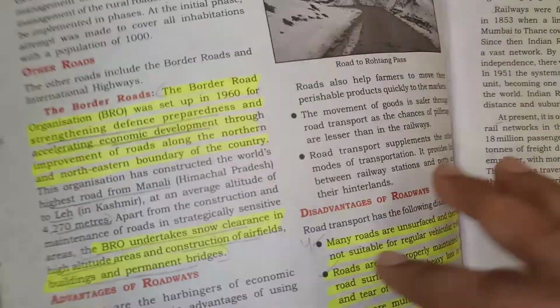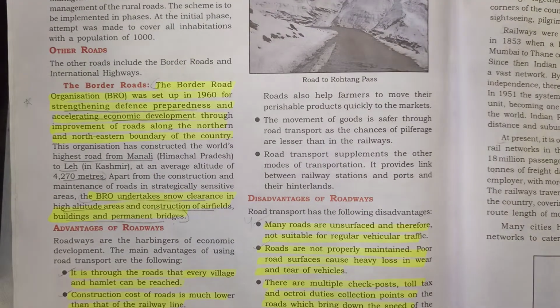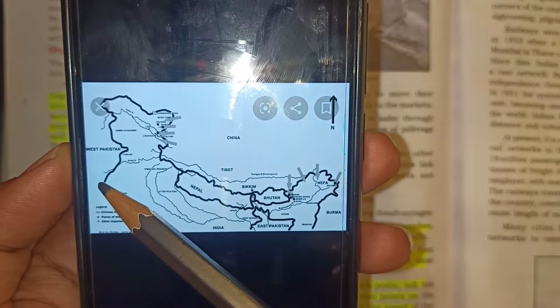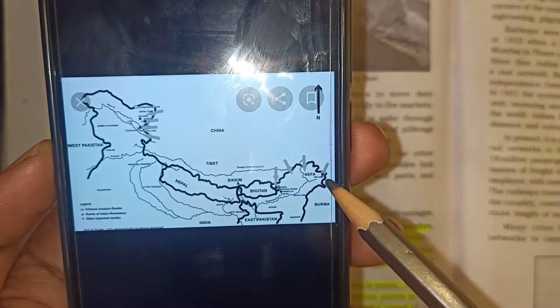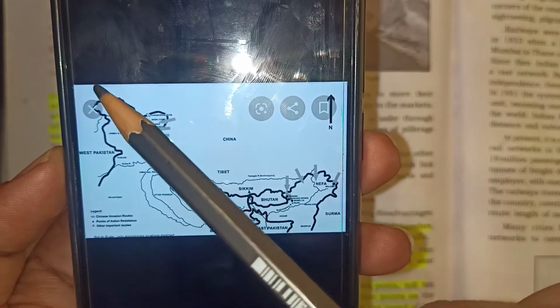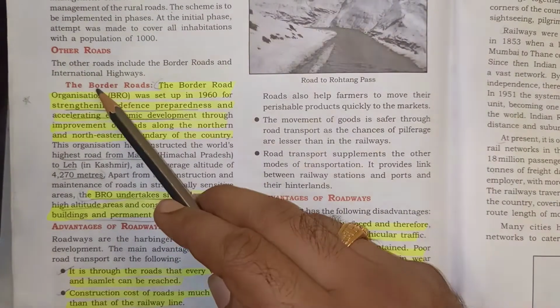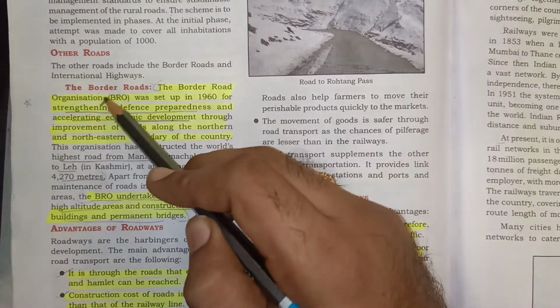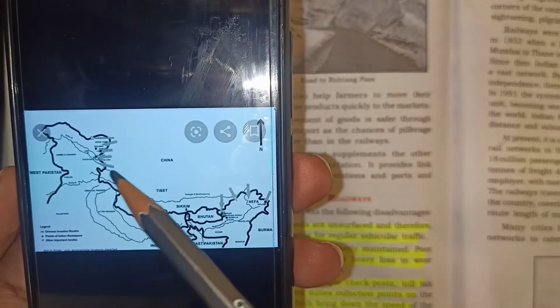Next is the border roads. Now what are border roads? See, on the map of India, you can see this black line. All these roads are maintained by a special organization known as the Border Road Organization. Why? Because these are places of strategic importance.